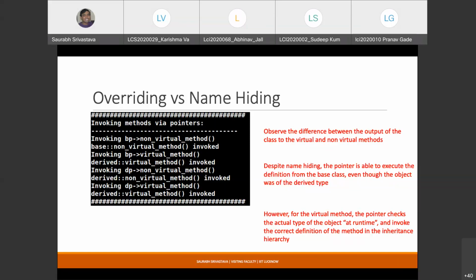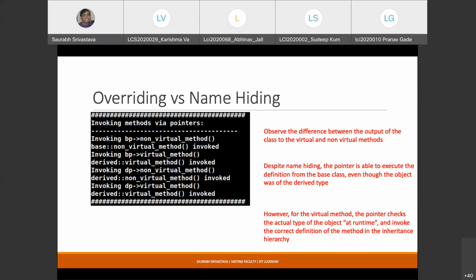Overriding is a very important concept. Not just in C++, but when you write code in other object-oriented programming languages, overriding is a very common thing that we do. So please be absolutely clear, absolutely thorough with the concept of overriding. Keep in mind that overriding is also known as runtime polymorphism.